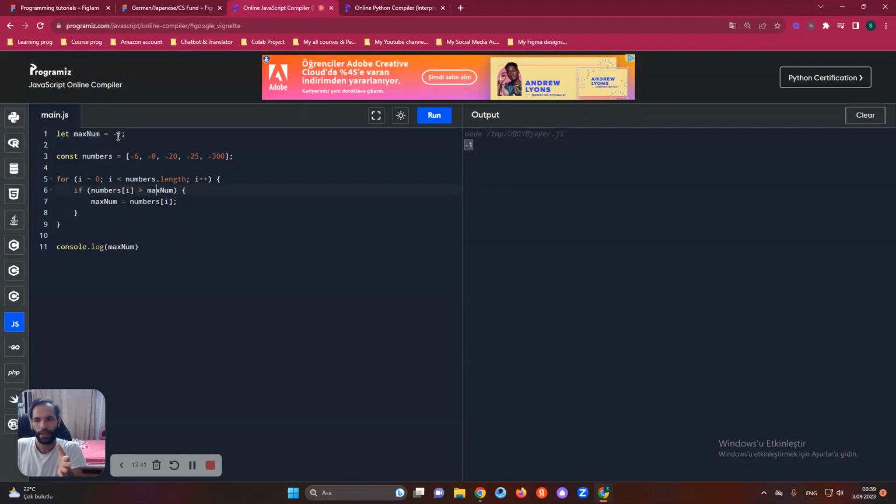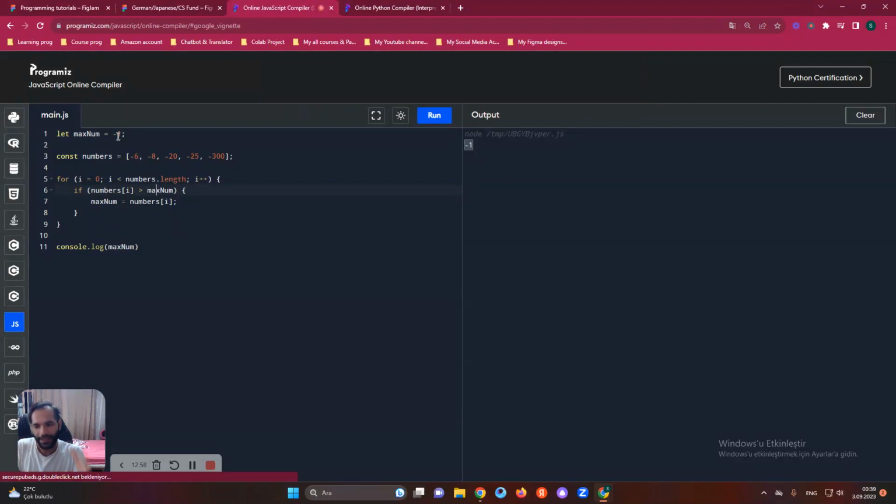If we didn't do that, it will always give us minus 1, because for the positive number we can just do minus 1, it doesn't matter. But when you do it for the negative numbers, then we must indicate that we are in the numbers. We must represent it with the indexes.